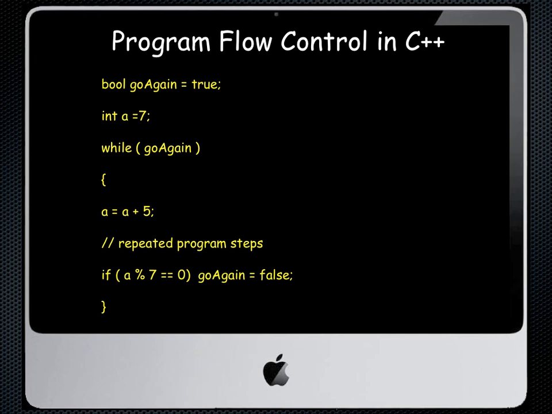If that were to happen, the while loop would stop and the program would continue with the code after the while loop. Now, is there a case where this might happen? Well, off the top of your head, you can probably figure out that 77, if divided by 7, would be equal to 11 without a remainder. And sure enough, this program would eventually stop when we keep adding 5 to a and we get a value of 77. So while loops can be used in any number of ways. They're very important in programming because they allow a condition to keep going as long as something is true.